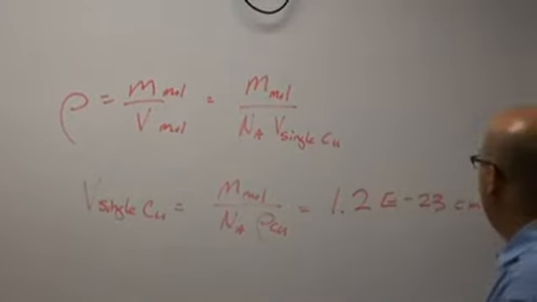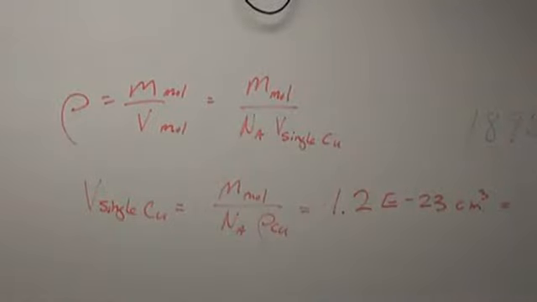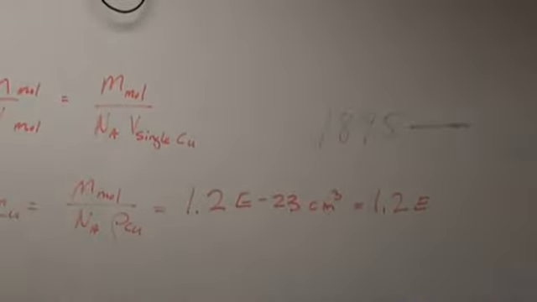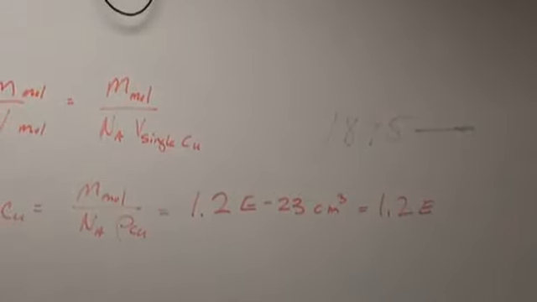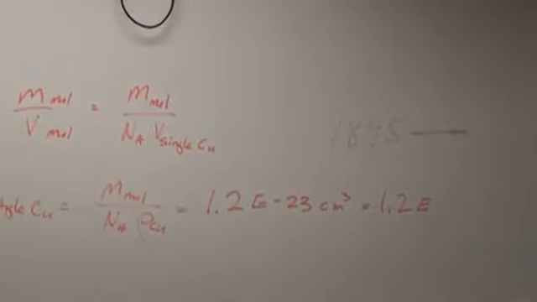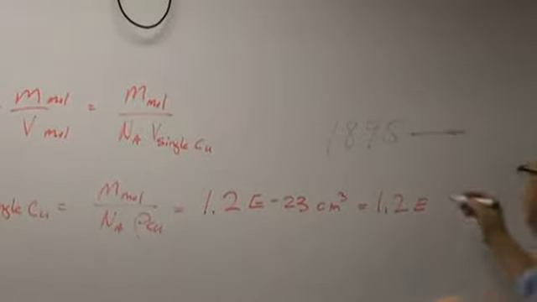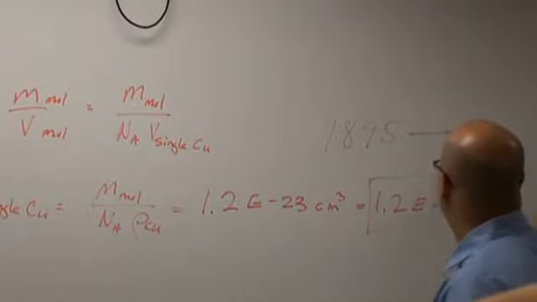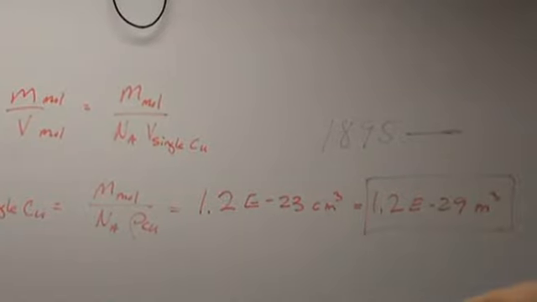That's centimeters cubed. If we convert that to meters, remember you convert to meters, you have to divide by 100 three times, so it moves 6 places. So 1.2 e to the negative 29 meters cubed. I mean, what? That's small. That's ridiculously small.